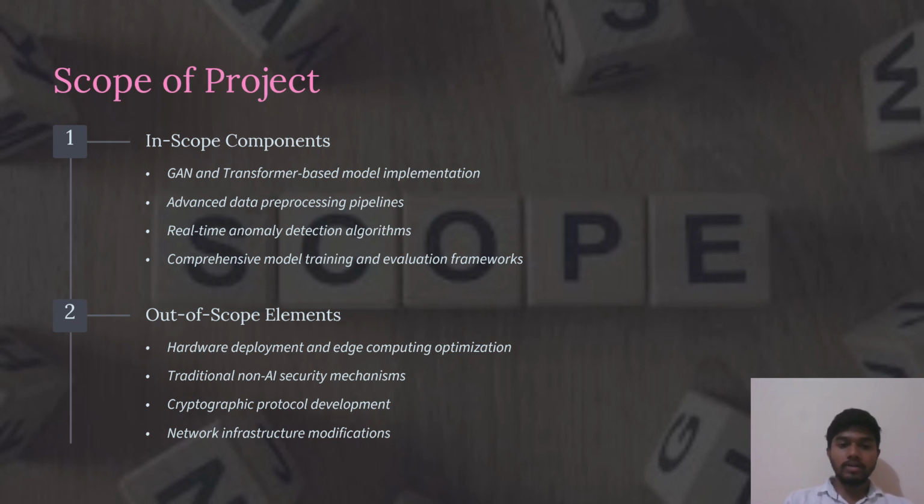Fourth point, we are not just creating the project, we are also evaluating the results. What type of attacks are we getting, is this real or not? By the evaluation criteria, we are finalizing the project overall.